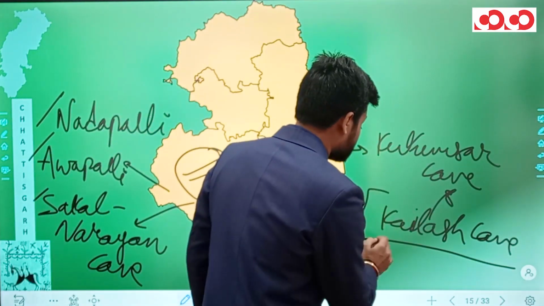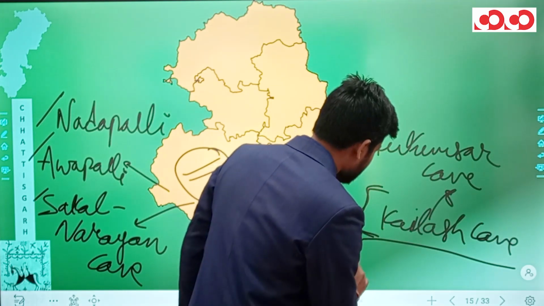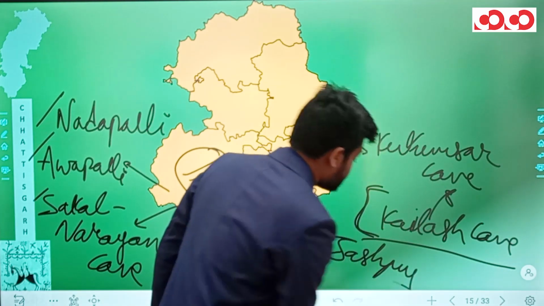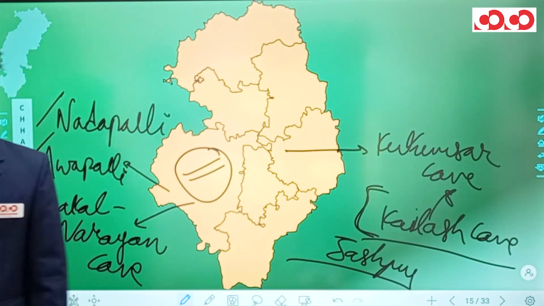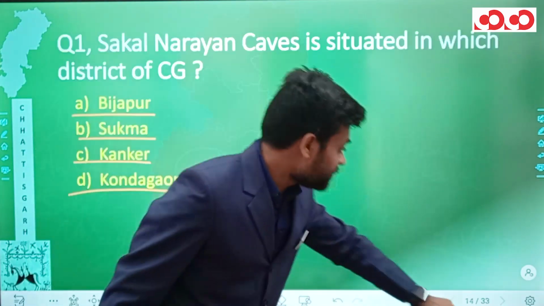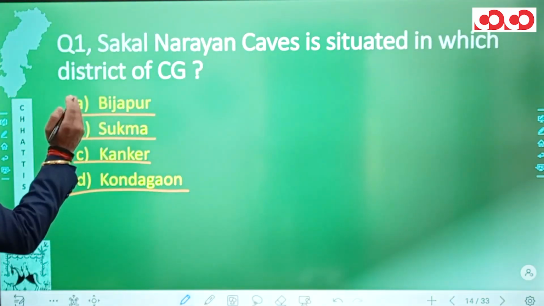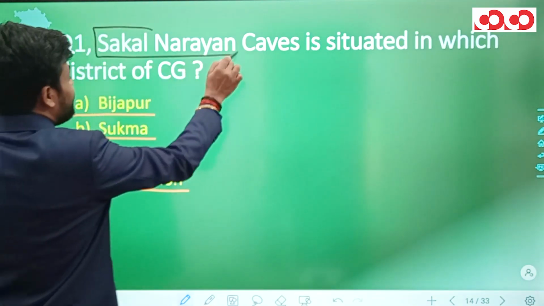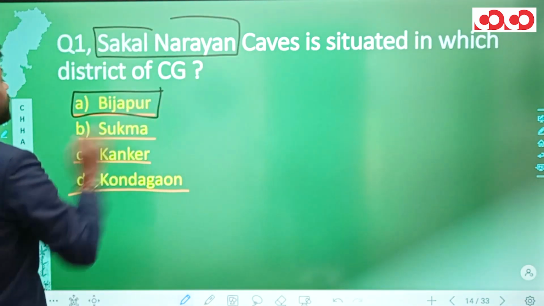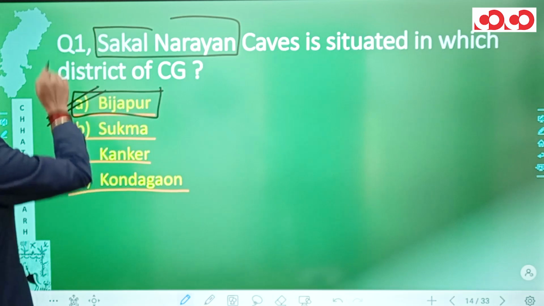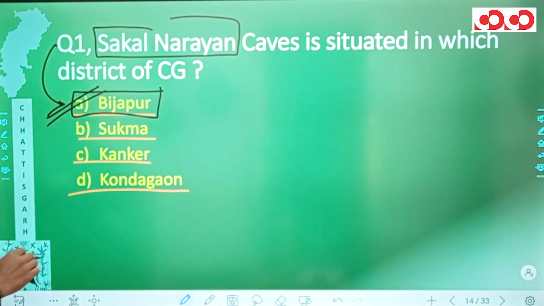One is in the Bastar district and the second is in the Jashpur district of the Sarguja division. Coming back to the question, Sakal Narayan Cave is in the Bijapur district, hence the correct answer for question number 1 is option A.